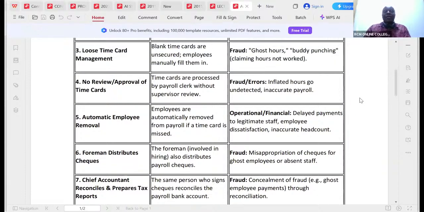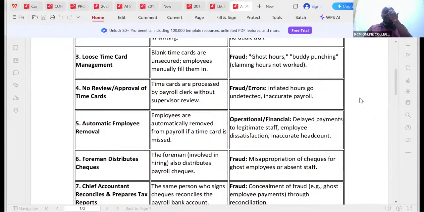So these loose time card management, in this case, the explanation is that blank time cards are unsecured. You can imagine it's even the employees themselves who are picking them. Employees will pick them and manually fill them in. So in this case, what is the danger? What is the risk? Ghost hours could be put in there. Then we have the concept of buddy punching. Buddy punching can easily have, ladies and gentlemen, your friend doing this filling for you, which of course will lead to claiming hours not worked.